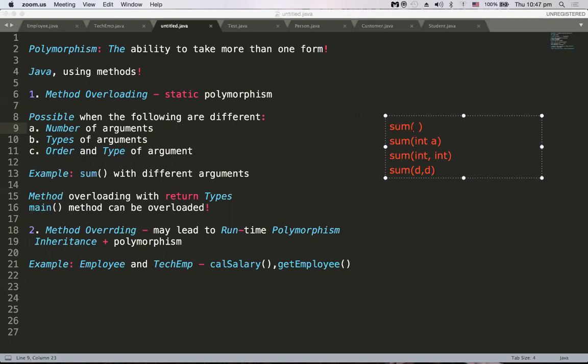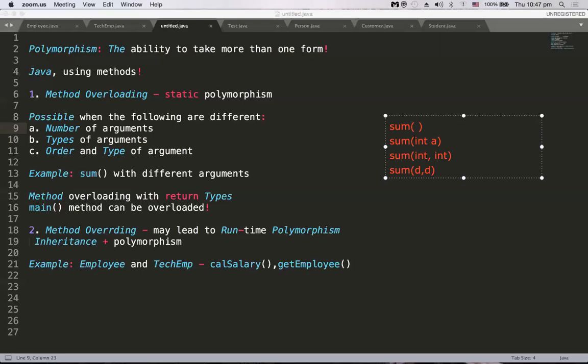The first sum method has no argument, the second sum method has 1 argument, the third sum method has 2 integer arguments, and the fourth one has 2 arguments but they are double parameters. So having many methods with the same name but the parameters are different. Method overloading is possible as long as the number of arguments are different. The name can be the same, but the number of arguments should be different.